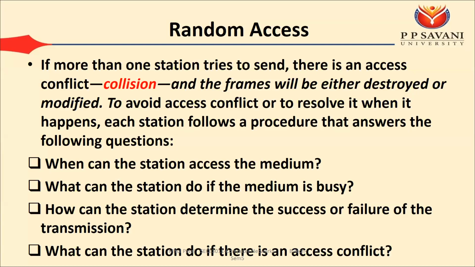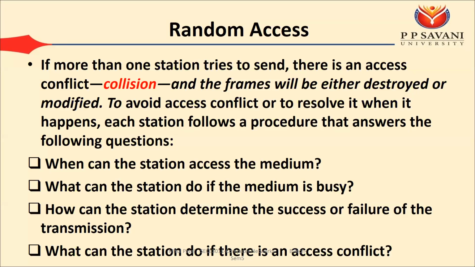So to avoid this access conflict or this collision, when a station wants to send something, it has to answer four questions. The first question: when can the station access the medium? At what time will your device access the medium? What can the station do if the medium is busy?